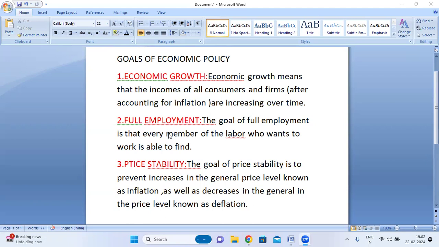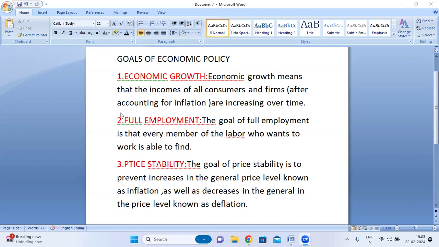Next, normative economics. Normative economics involves the use of value judgments to assess the performance of the economy and economic policies. It is based on performance, and after that comes the judgment. Value judgment is what is known as normative economics.